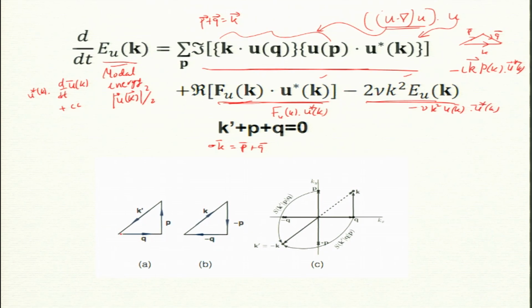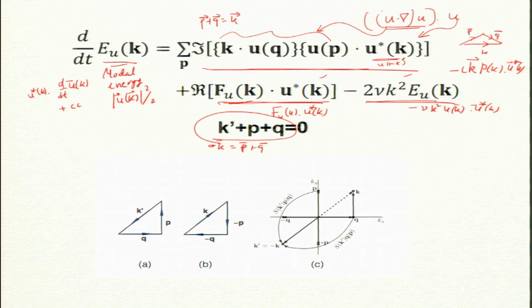By the way, since I wrote it here, I can replace k by minus k prime, so that I get this one. Then u star of k becomes u of minus k, or u of k prime. As I told you, this makes it symmetric.